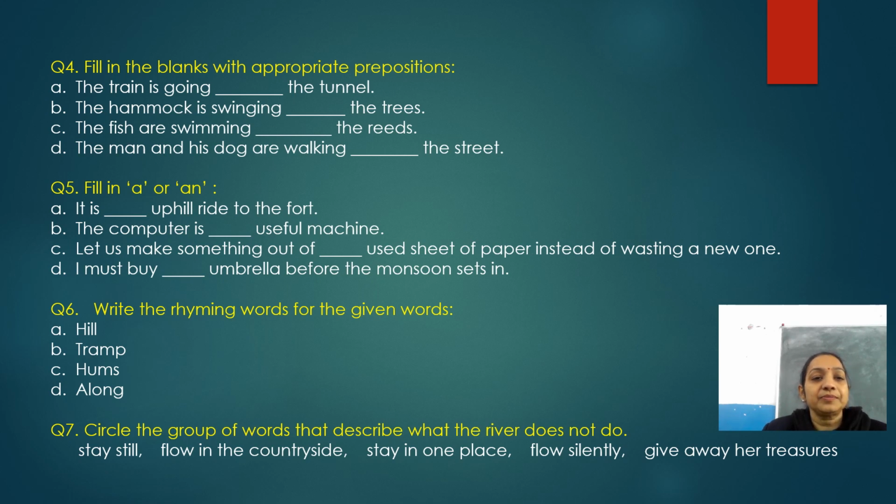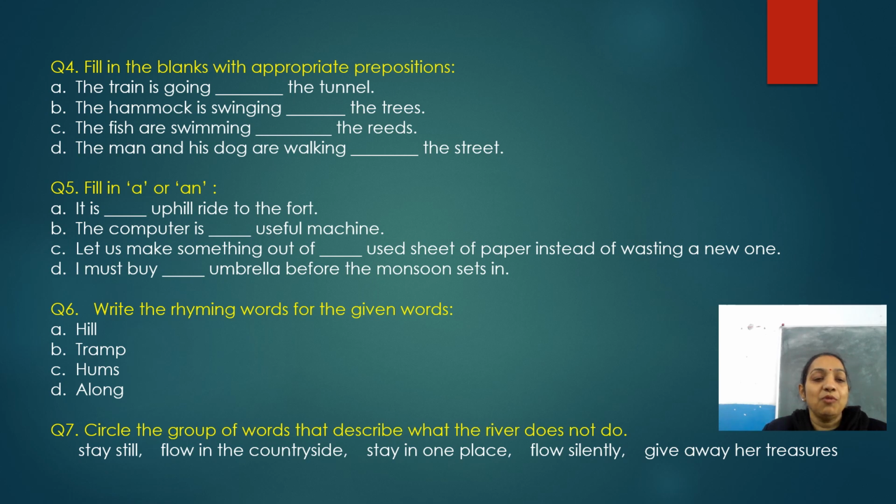Next one. The hammock is swinging dash the trees. Now next. The fish are swimming dash the reeds. Next statement is, the man and his dog are walking dash the street. So here in these blanks you have to fill the appropriate prepositions.